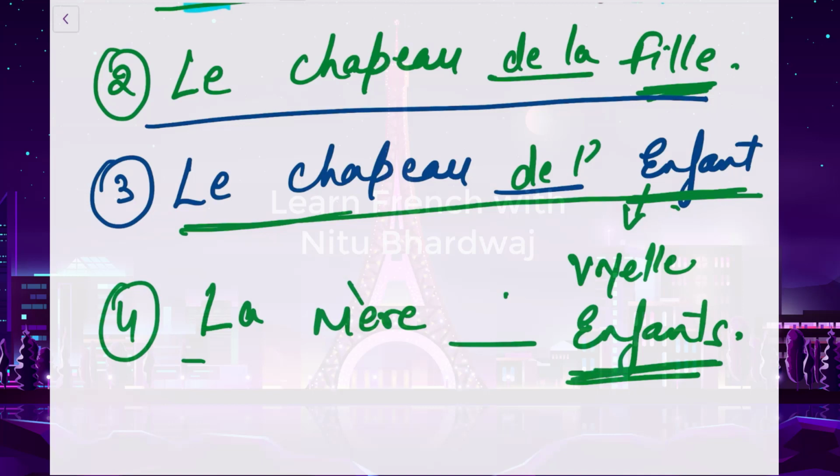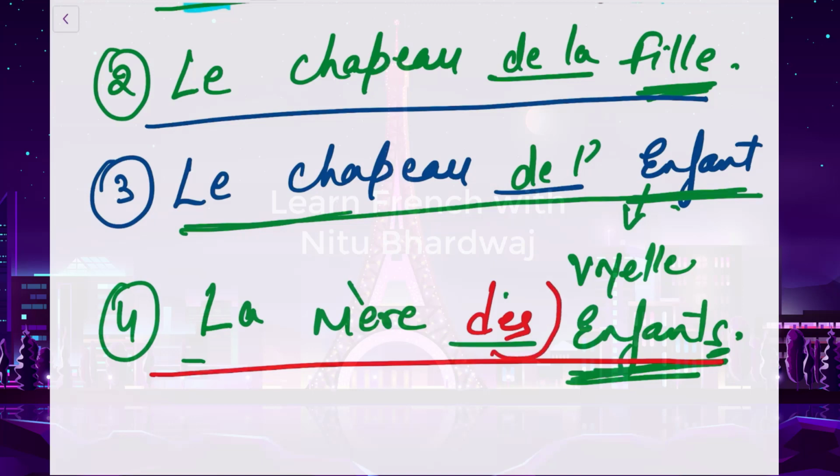Now this is in a plural form. Enfants. Okay. So here what are we going to put? We have to put a plural one. Des. La mère des enfants. Okay. Now this is in a plural form. So this is the reason I put it over here. Des. Plural one. Of the.